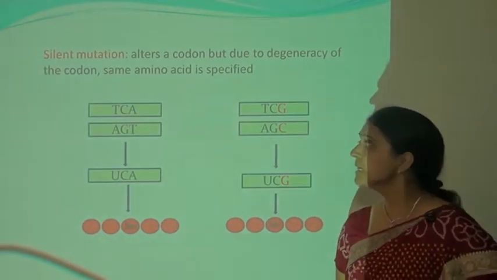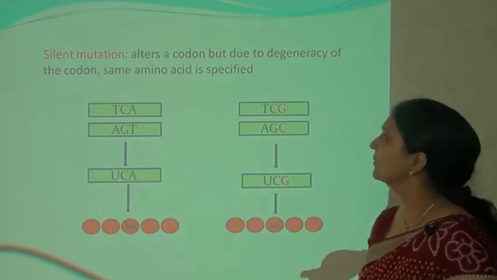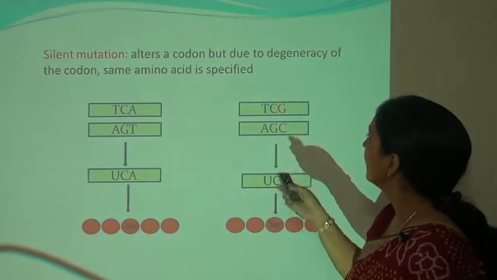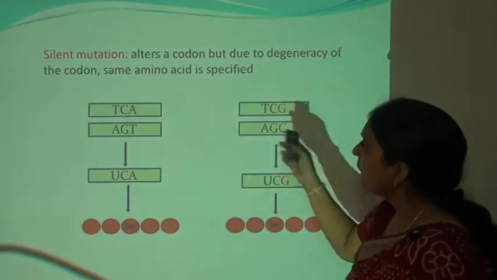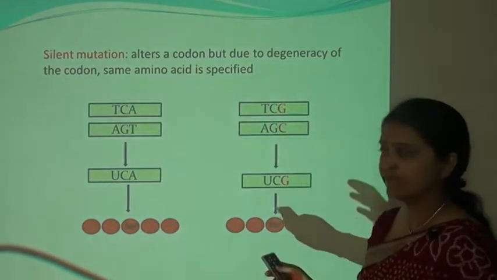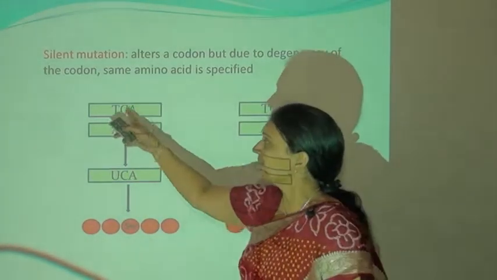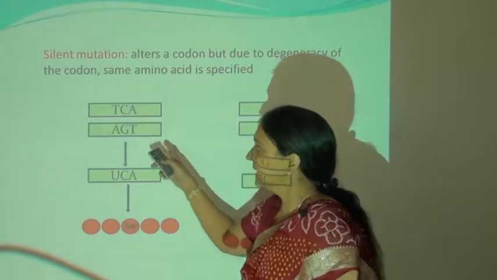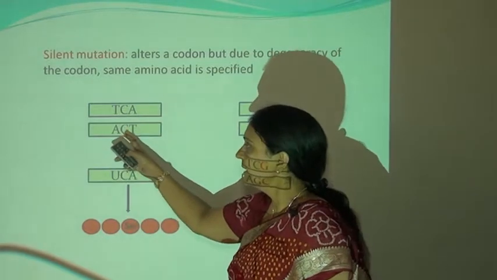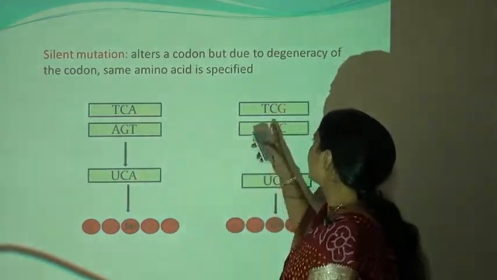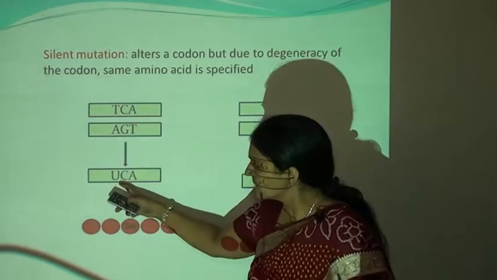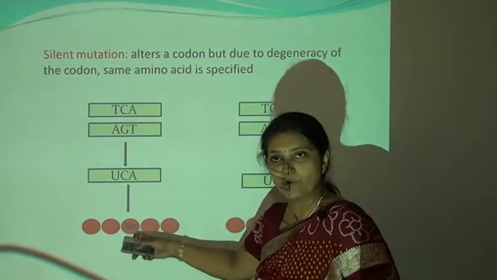Now another type of mutation is the silent mutation. It alters a codon, but due to degeneracy of the codon, the same amino acid is specified. Here you can see some nucleotide sequence, that is the TCA. Obviously it will be replicated by the AGT. Now this produces some codon, that is the UCA, which codes for the serine.